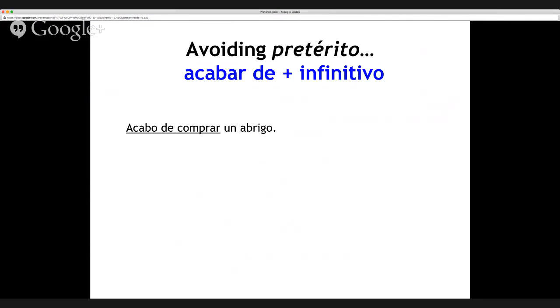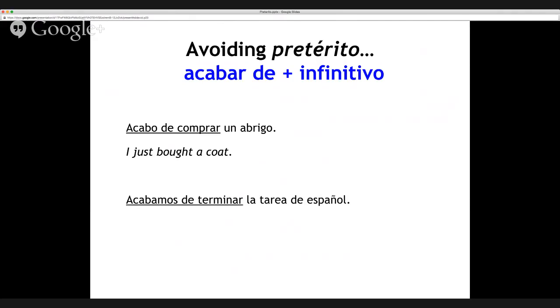Conjugate acabar for the subject, followed by de and an infinitive, and it means I just bought a coat. It's a nice way of varying expression. It makes you sound very smart, and it's because it's very idiomatic to use these. So feel free to put them to practice in your own writing and oral work in class.